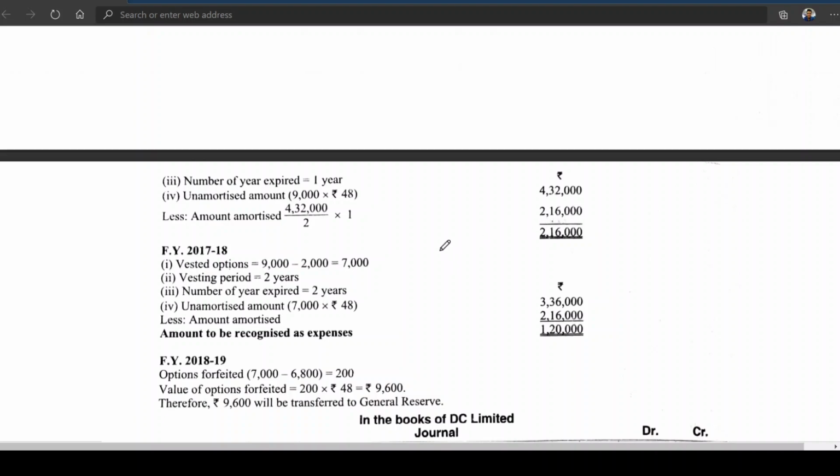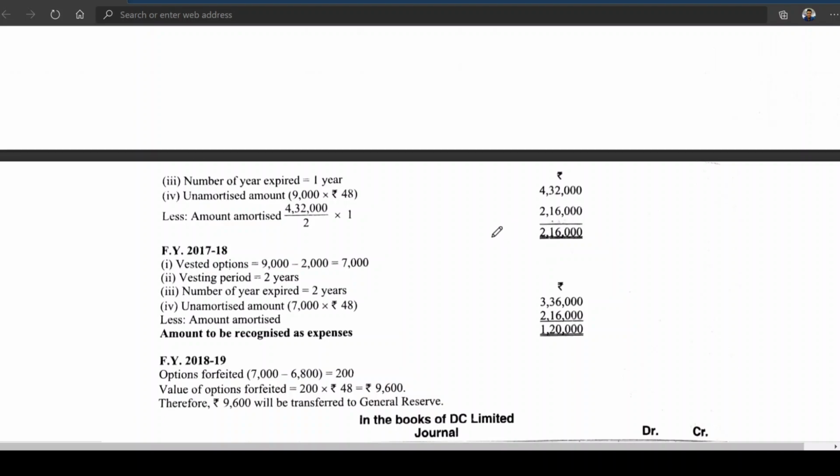Okay, please try to understand it. Now, vested options 9,000 minus 2,000, 7,000 only. Actual vesting period is 2 years. Number of years expired, 2 years, because second year, no, 17, 18. Unamortized amount 7,000 into 48, 3,36,000. Already amount recognized how much? 2,16,000.